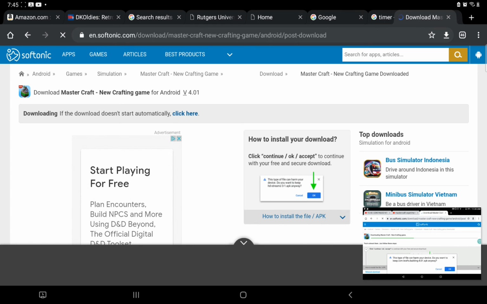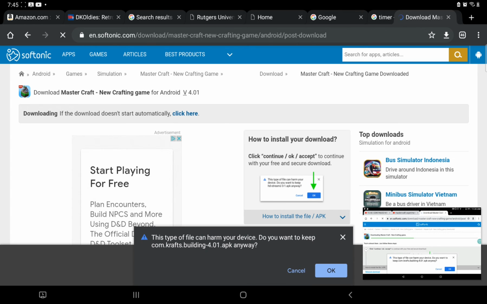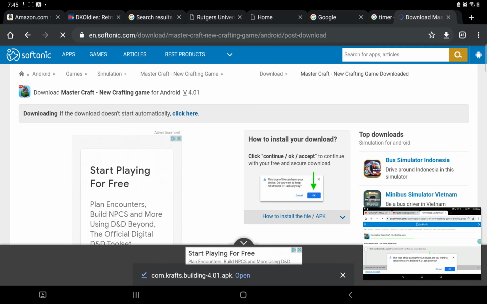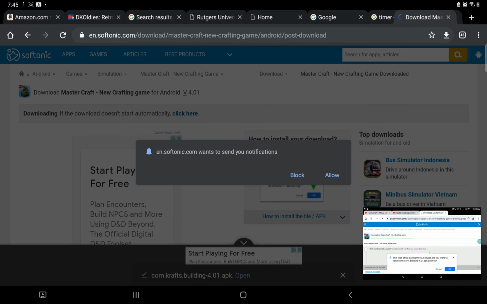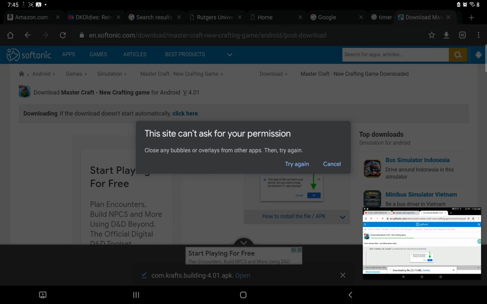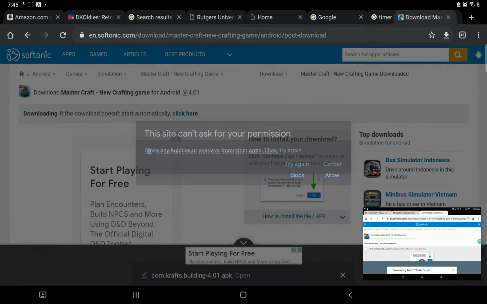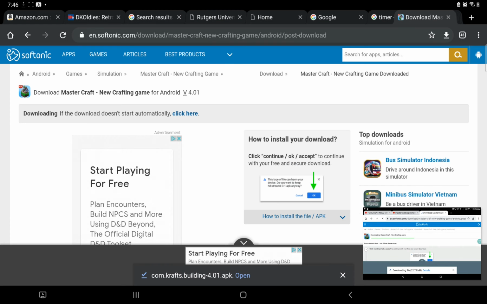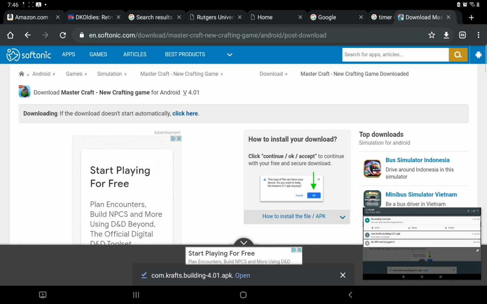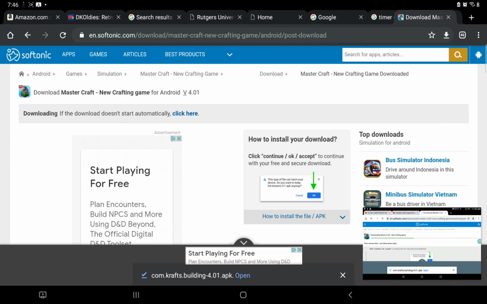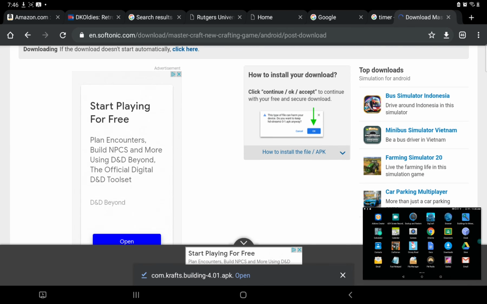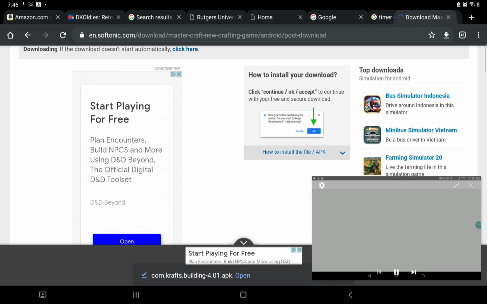Okay, it will prompt you this notification in which you have to click OK. And after a few seconds, it will start download. It will soon finish downloading and you have to enter step 2 in which you need to install it on your phone. So now we have finished installation. Now go to file manager of your phone.